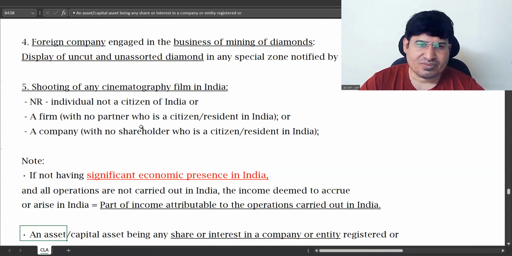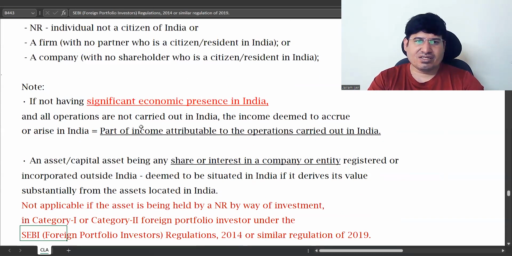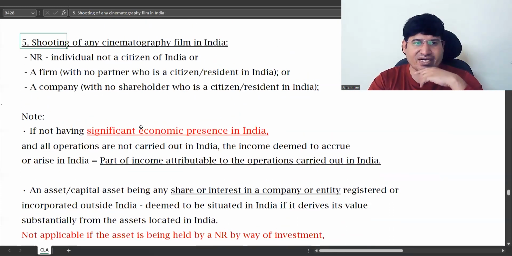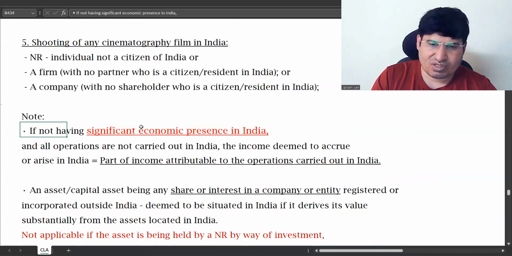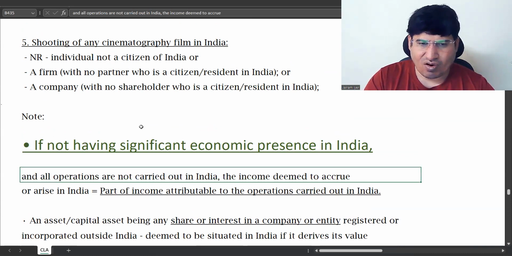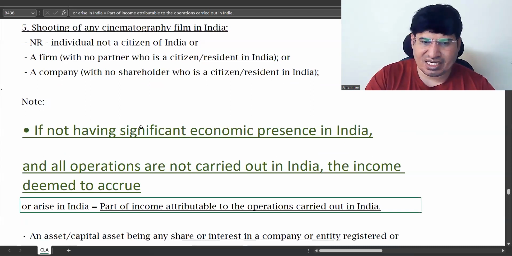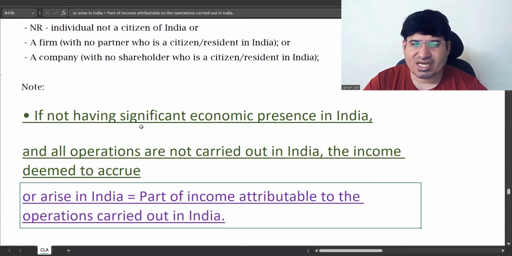Then after 5, there's one more point here. In addition, the points here are mostly completed. Here it says if not having significant economic presence in India. This note says if not having significant economic presence in India and all operations are not carried out in India, then income deemed to accrue and arise in India will only be that part of the income attributable for the business of operations carried on in India.